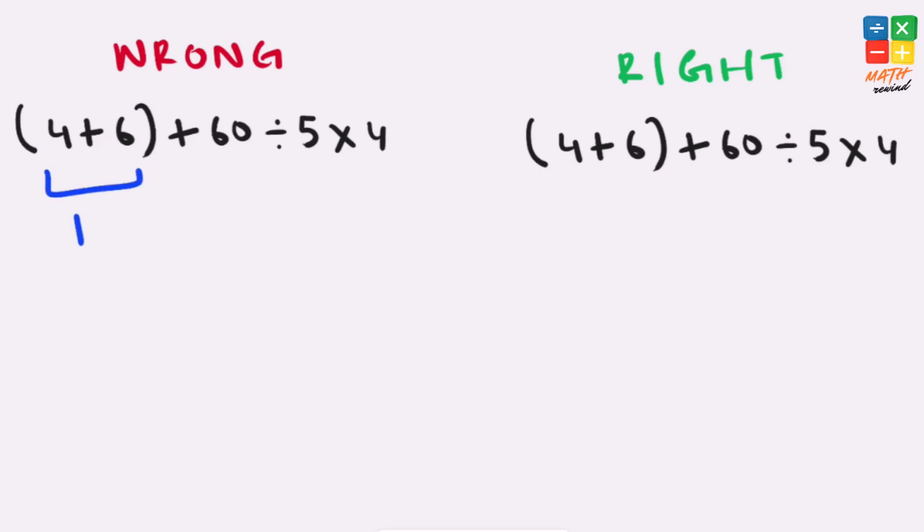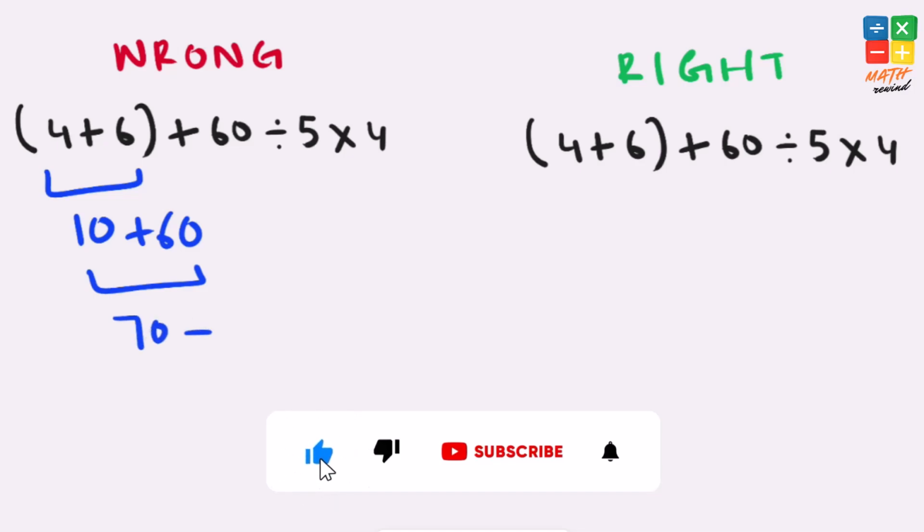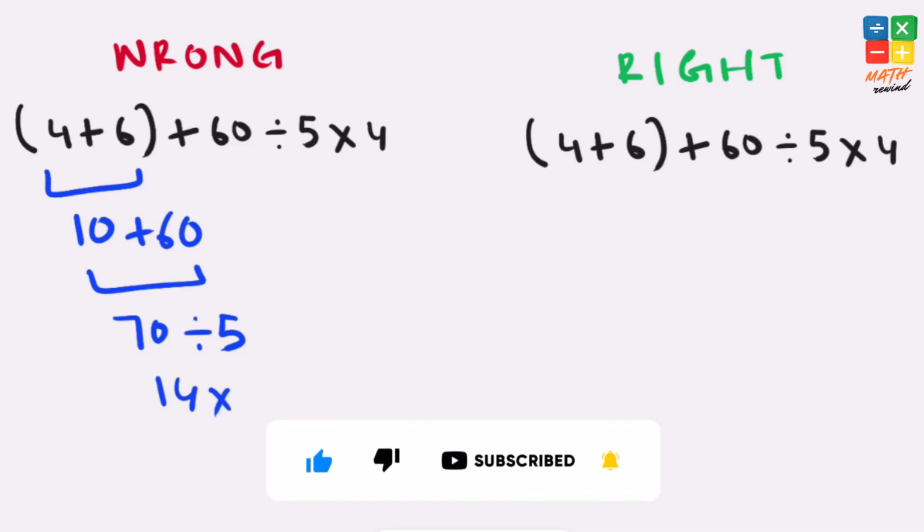4 plus 6 equals 10. 10 plus 60 equals 70. 70 divided by 5 equals 14. And 14 times 4 equals 56.